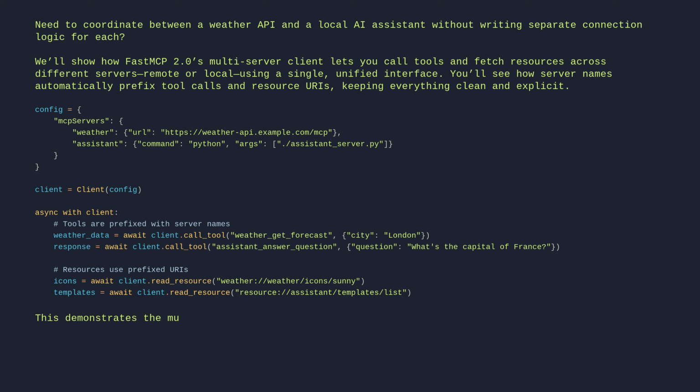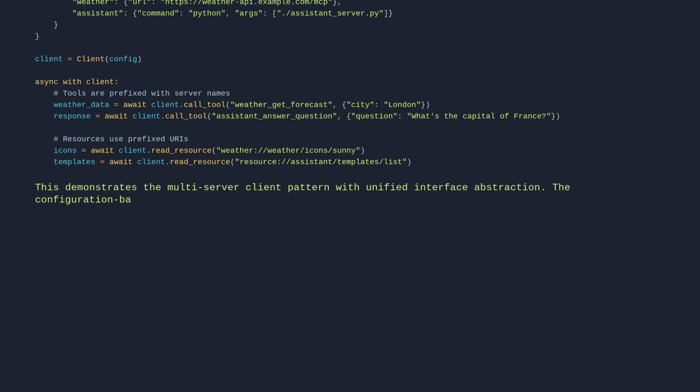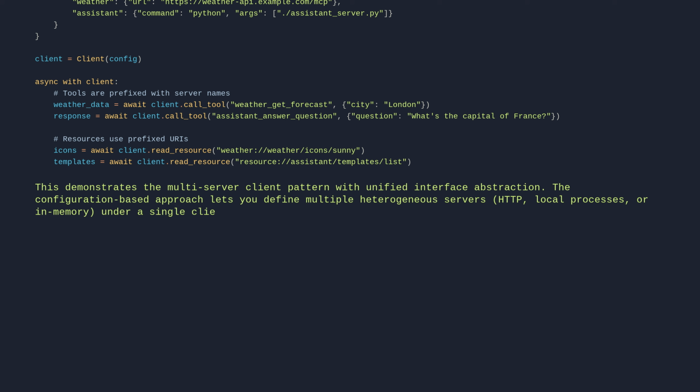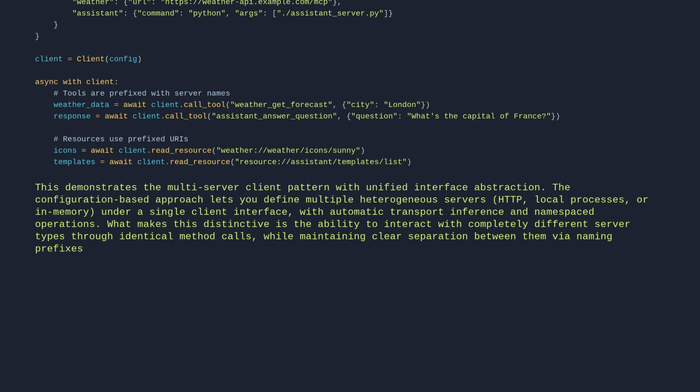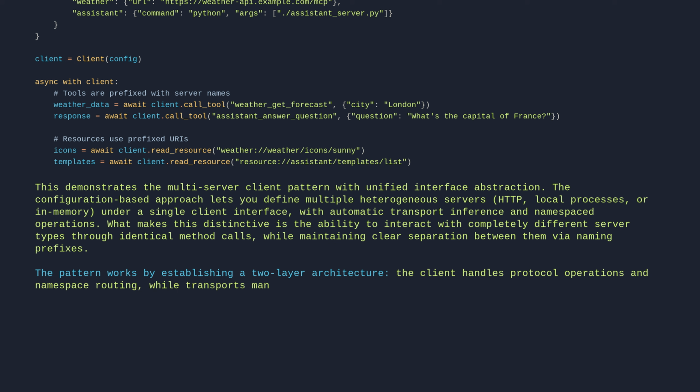This demonstrates the multi-server client pattern with unified interface abstraction. The configuration-based approach lets you define multiple heterogeneous servers, HTTP, local processes, or in memory, under a single client interface, with automatic transport inference and namespaced operations. What makes this distinctive is the ability to interact with completely different server types through identical method calls, while maintaining clear separation between them via naming prefixes.